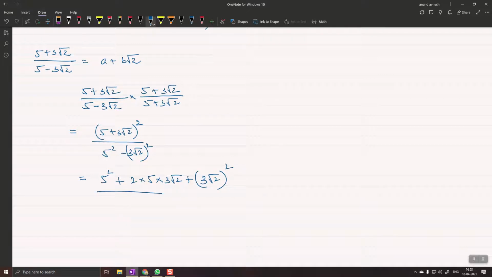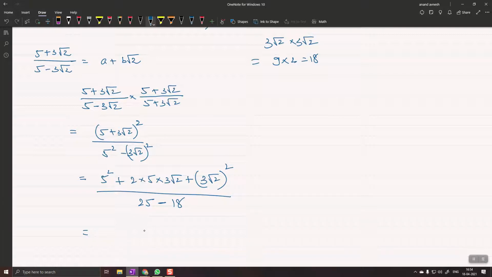Very nice. 25 plus minus. What is the square of 3 root 2? You want me to help you? Yes sir. Okay, the square is 3 root 2 times 3 root 2. So 3 3s are 9 or root 2 times root 2 is 2, 18. Okay, I'll write 18 here.